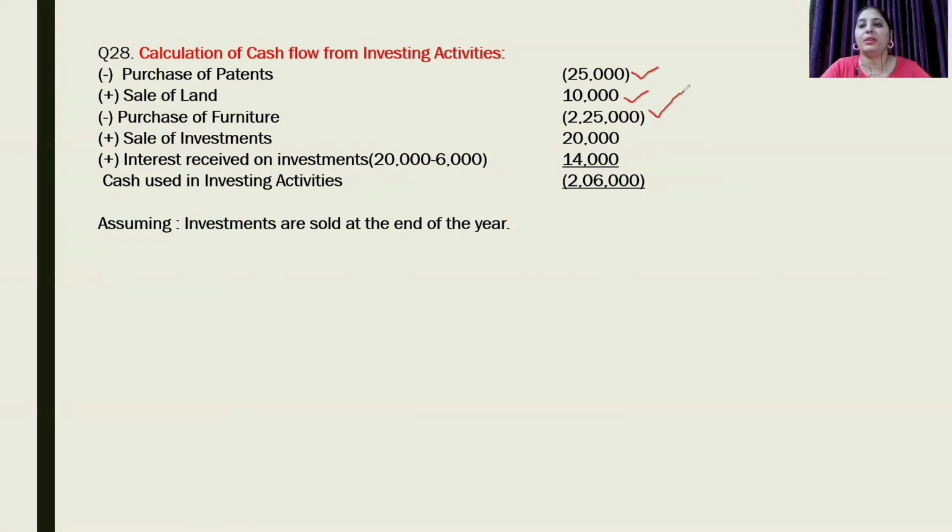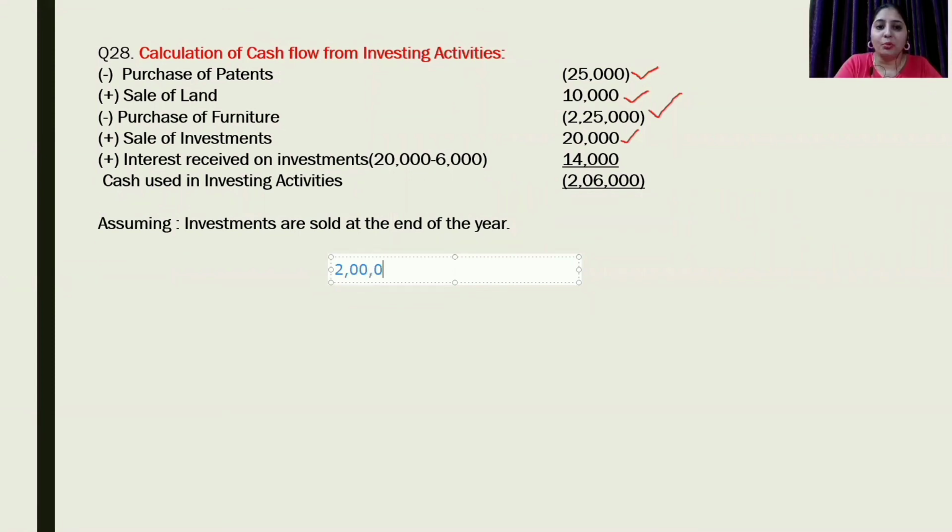10% investment, opening balance was 2 lakh. Now the balance is 1 lakh 80. So we will assume there is sale of investment. Last point is given accrued interest on investment. See, in beginning we were having investment for rupees 2 lakh.